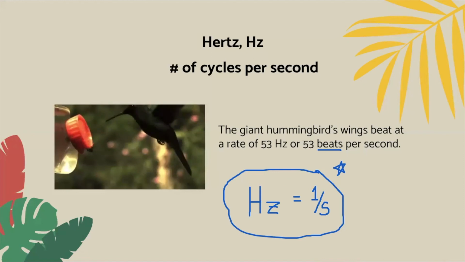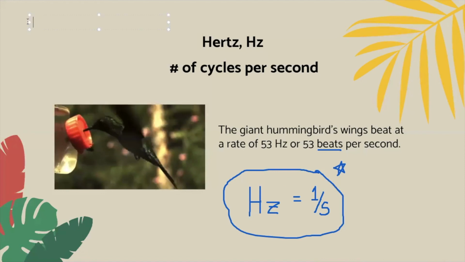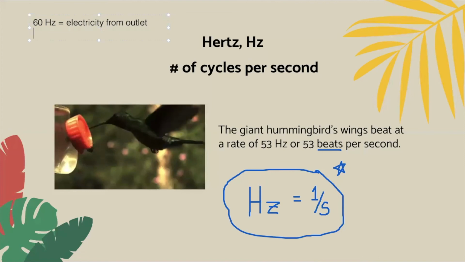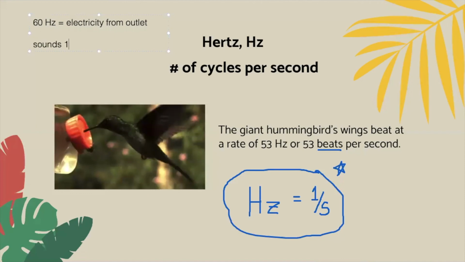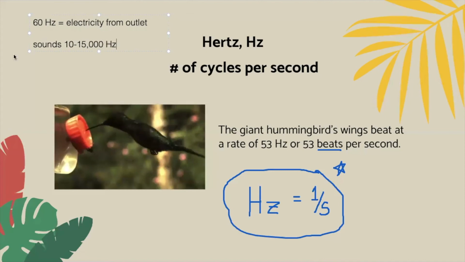All right, some hertz you should recognize. You should know it's about 60 hertz is the electricity from an outlet. It vibrates back and forth 60 times per second. You should probably know things like sounds. When you listen to sounds, those are going to be on the range of like 10 to 15,000 hertz. If you're talking about sounds and it's anything above or below that big giant range, you and I can't hear it.